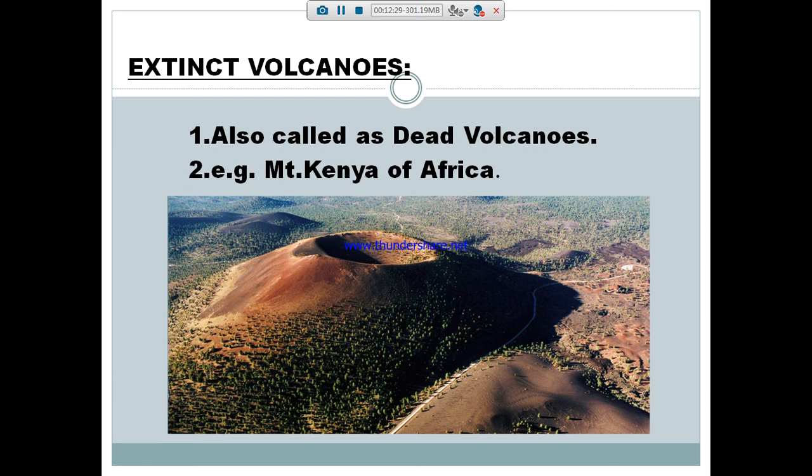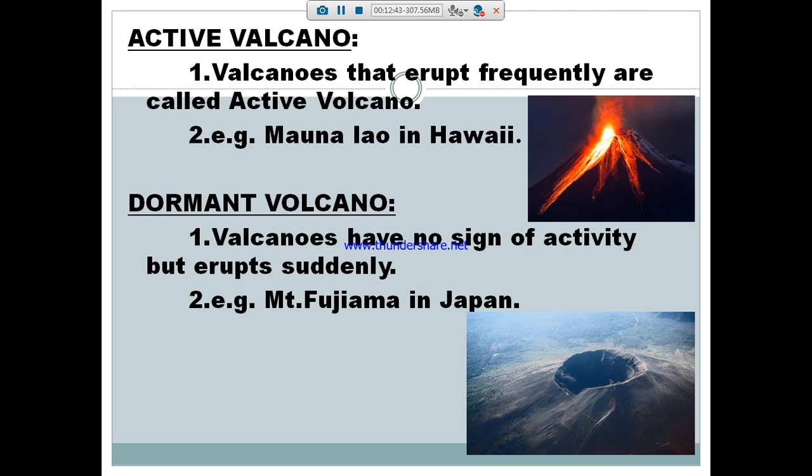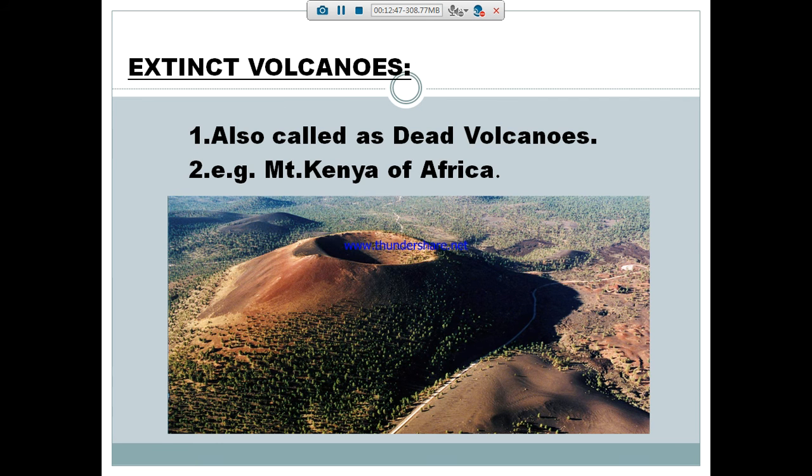And in our India, millions of years ago, we also had extinct volcanoes, but there are no symptoms of them now in India. So what are the three volcanoes according to their working condition? Active volcano, dormant volcano and extinct volcano.